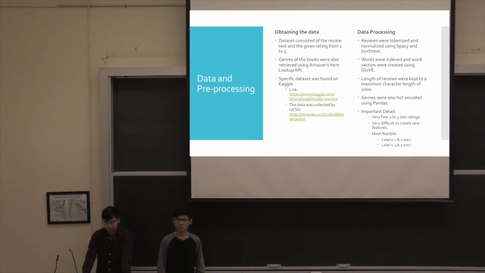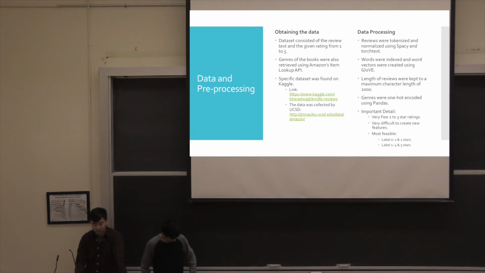So for our data and pre-processing, we used a data set containing review texts and their given ratings from a scale of 1 to 5. The genres of the books were also retrieved using Amazon's item lookup API. If you want to actually find the data set, you can go to these links. For the data processing, the reviews were tokenized and normalized using the spaCy and TorchText libraries. The length of the reviews was kept to a maximum character length of 2,000, and genres were encoded using pandas.